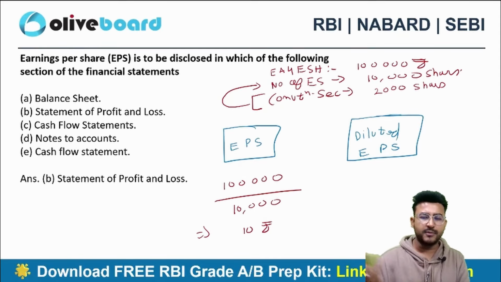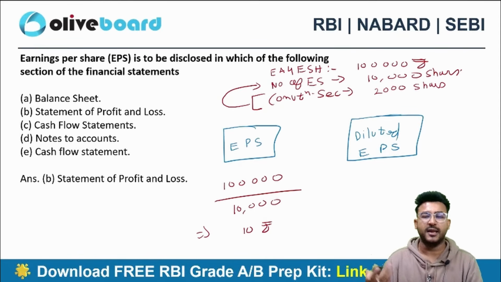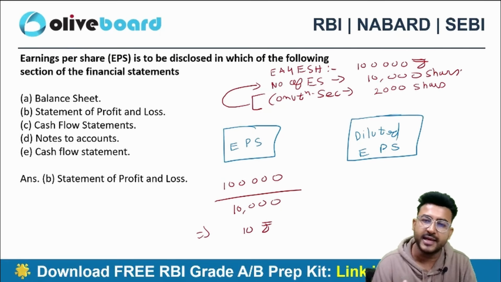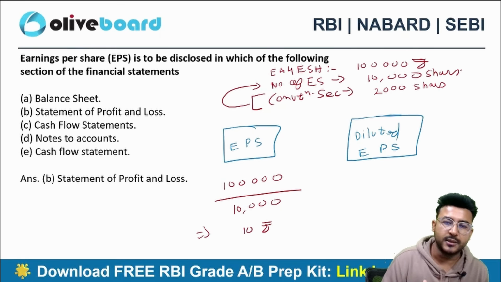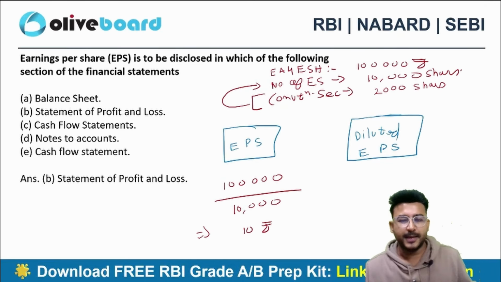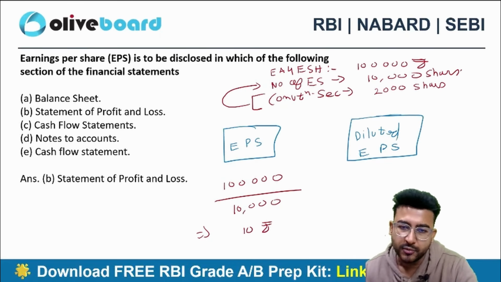Let's suppose I have compulsorily convertible debentures or compulsorily convertible preference shares. So can I say that in the near future they are also going to have equity shares in my company? Let's suppose they are going to have 2000 equity shares.